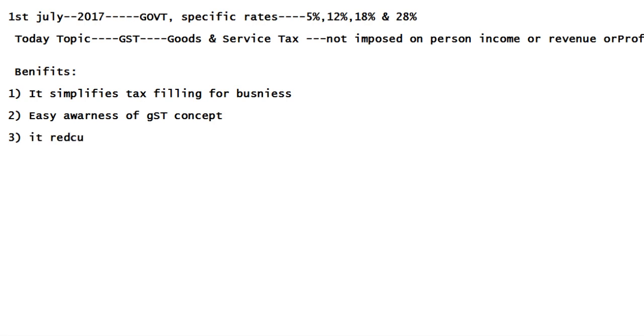Cascading means double tax. There are so many benefits from the introduction of this concept. Because of this, the tax rates on products are reduced. Earlier there were double taxes, now there are no double taxes. This is the major advantage of the GST concept.